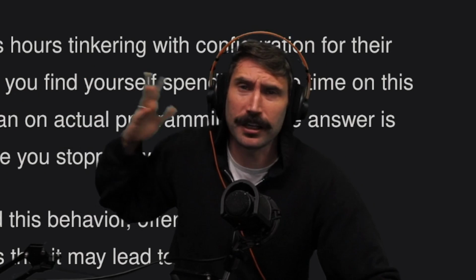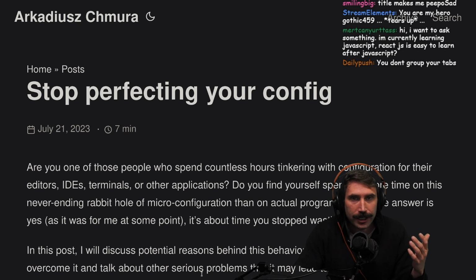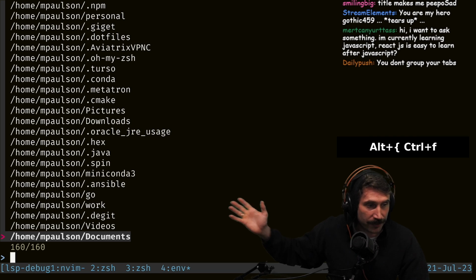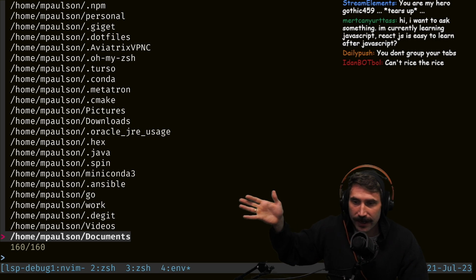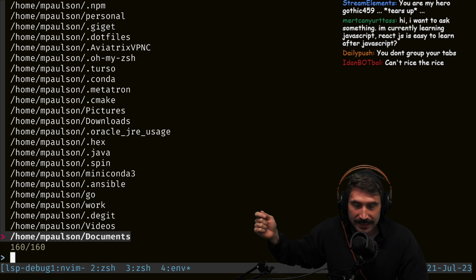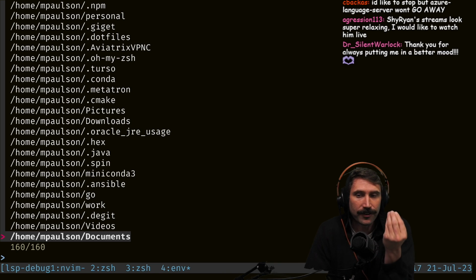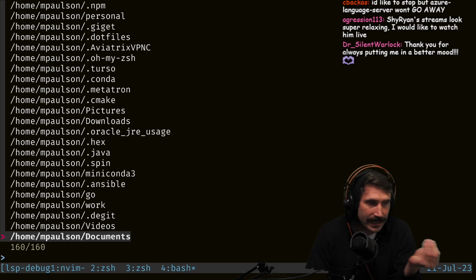Stop perfecting your config. I feel like I rant on this all the time. You gotta know where good enough is. I have some things that I consider good enough. One of the things that I really wanted to perfect was this one right here, which opens any folder anywhere of my predefined set of locations and then opens up a tmux thing right there. For me, this is something that I wanted to perfect because it's developer productivity, right? It allows me to go fast between things.